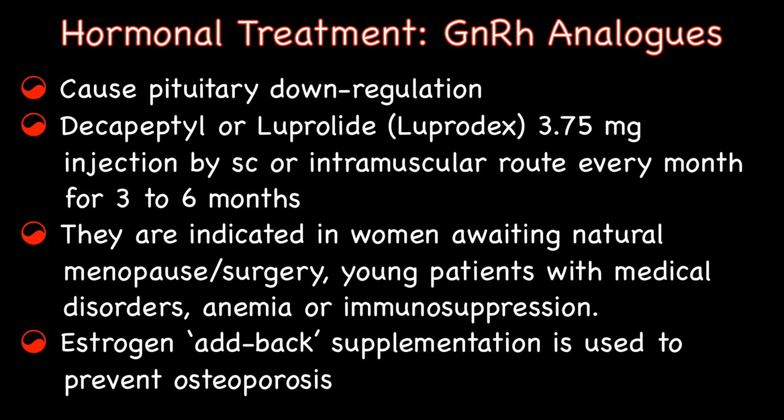GnRH analogs can also be used for treatment of DUB. They act by down-regulating the pituitary. Decapeptyl or leuprolide, that is Luprodex 3.75 mg injection by subcutaneous or intramuscular route every month for 3 to 6 months is effective. Treatment is limited to 6 months because of the risk of osteoporosis. Estrogen add-back supplementation can be used to prevent osteoporosis. They are used in women awaiting natural menopause or surgery, and young patients with medical disorders, anemia or immunosuppression.